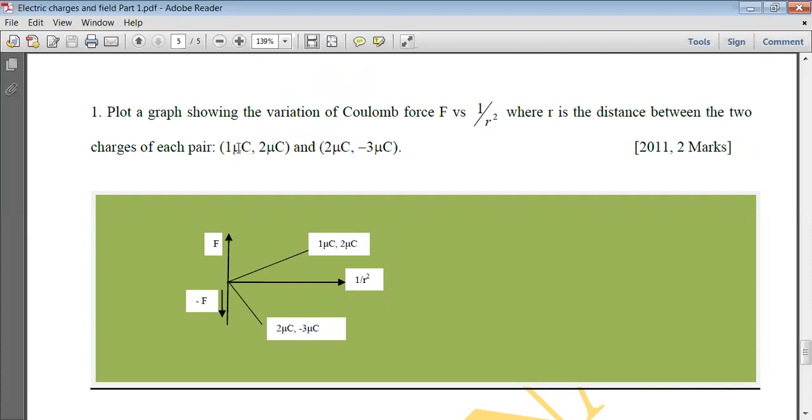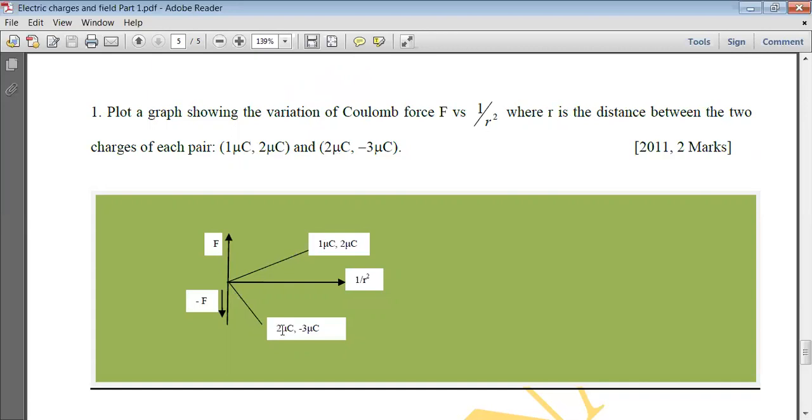For two pairs of charges, the first pair is 1 microcoulomb and 2 microcoulomb, and the second pair is 2 microcoulomb and minus 3 microcoulomb. For 1 microcoulomb and 2 microcoulomb, the force will be positive. F is equal to K Q1 Q2 upon r square, as Q1 and Q2 are both positive. So the force will be positive and the graph will be a straight line. Why? Because we are plotting between F and 1 by r square. So the graph is a straight line along the positive force axis. Whereas between 2 microcoulomb and minus 3 microcoulomb, the force will be negative, so along the negative force axis it will again be a straight line.